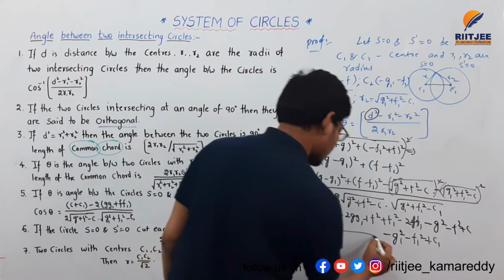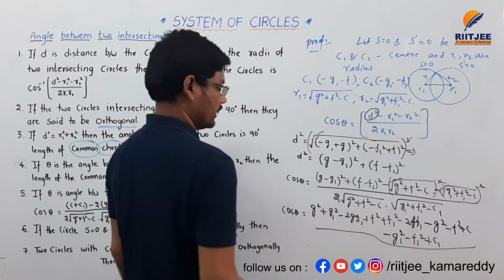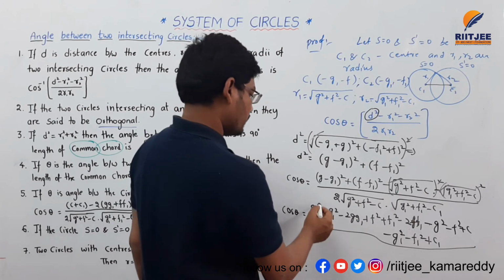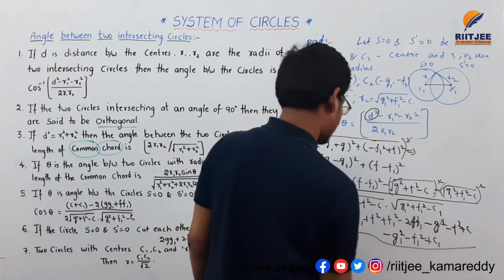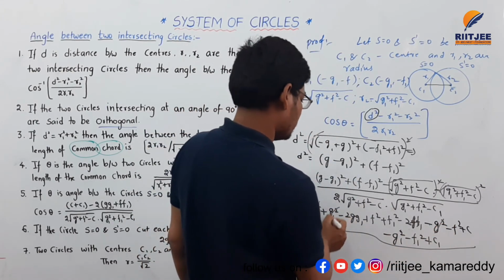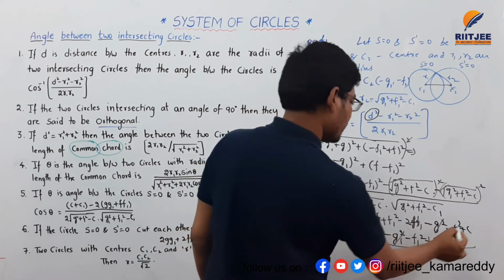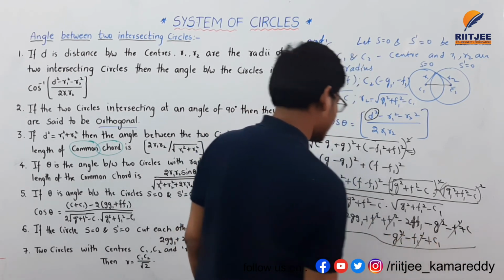So whole divided by the denominator value here. g square and g square get cancelled, g1 square, f square and f1 square get cancelled here.